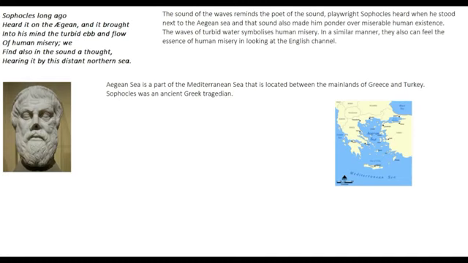Okay, so let's have a look at the description. The sound of the waves reminds the poet of the sound playwright Sophocles heard when he stood next to the Aegean Sea, and that sound also made him ponder over miserable human existence. The waves of turbid water symbolize human misery. Okay, so the waves symbolize human misery. In a similar manner, they also can feel the essence of human misery in looking at the English Channel. So this was a parallel that was tried to be drawn by the poet.